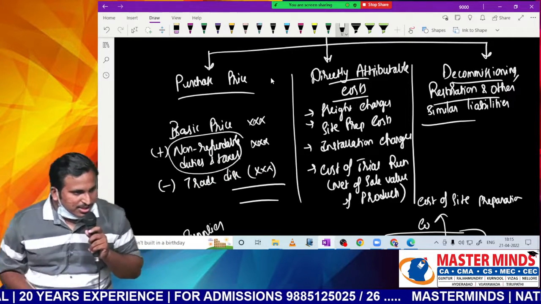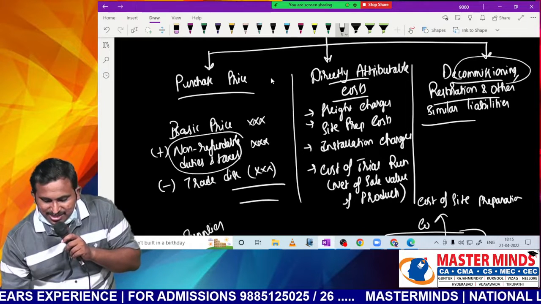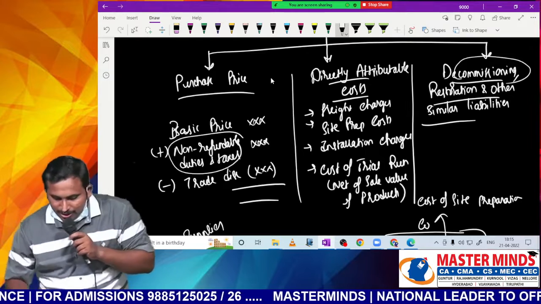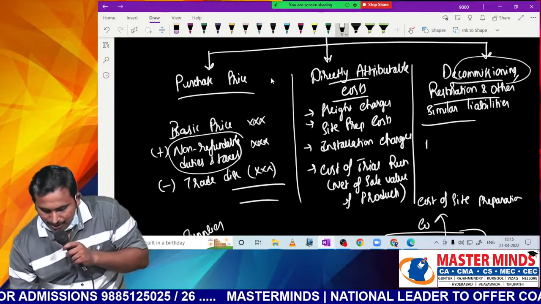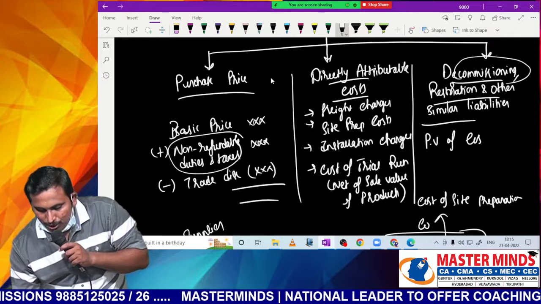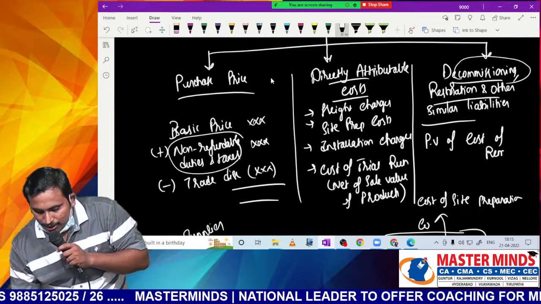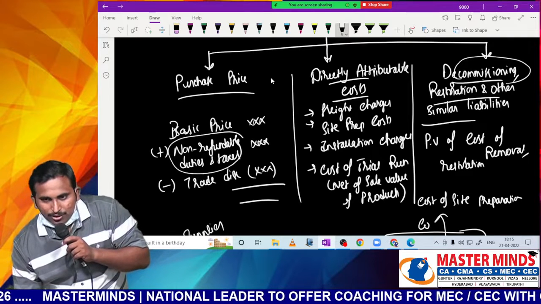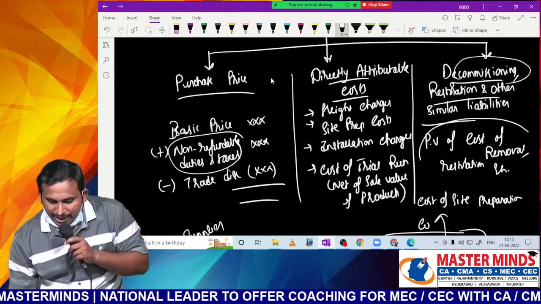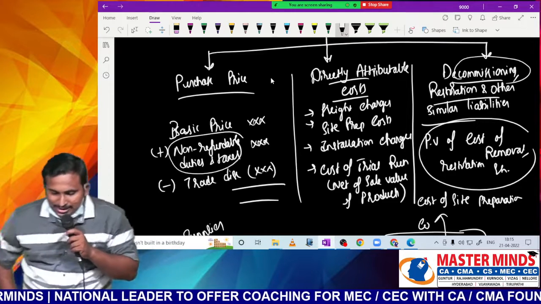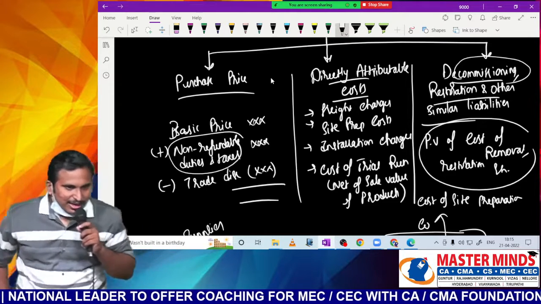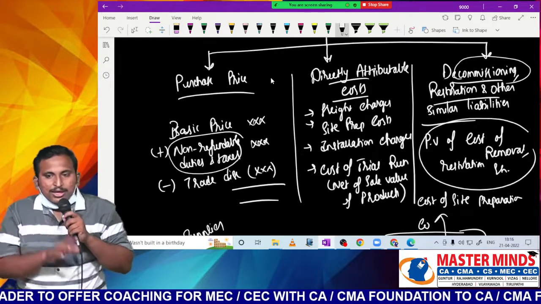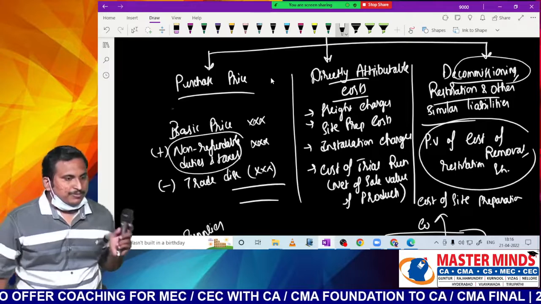Are you getting the point, sir? Decommissioning. Commissioning means installation, sir. Decommissioning means removing. At the time of removing, if we incur any cost, we will simply call this the present value of cost of removal or restoration, etc. Whatever costs we incur at the end of the life, that present value only we call as decommissioning, restoration and other similar liabilities. These three are considered to be the cost of the PPE.